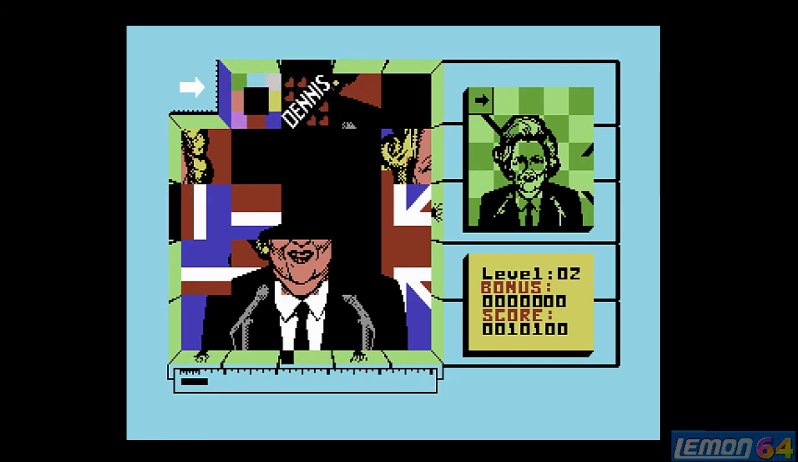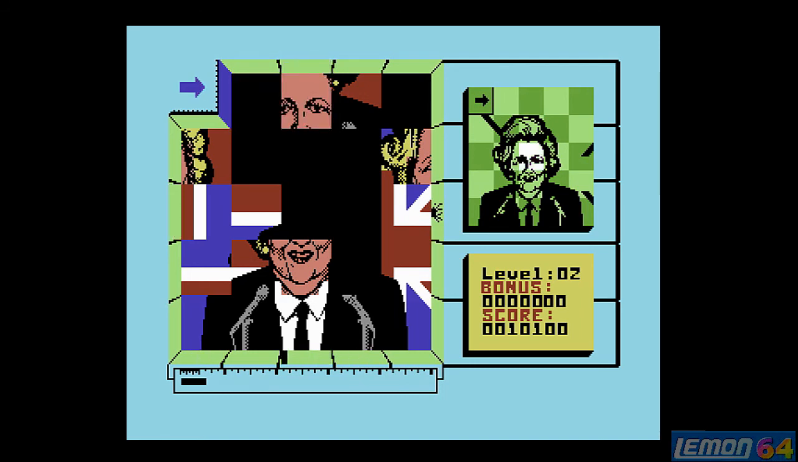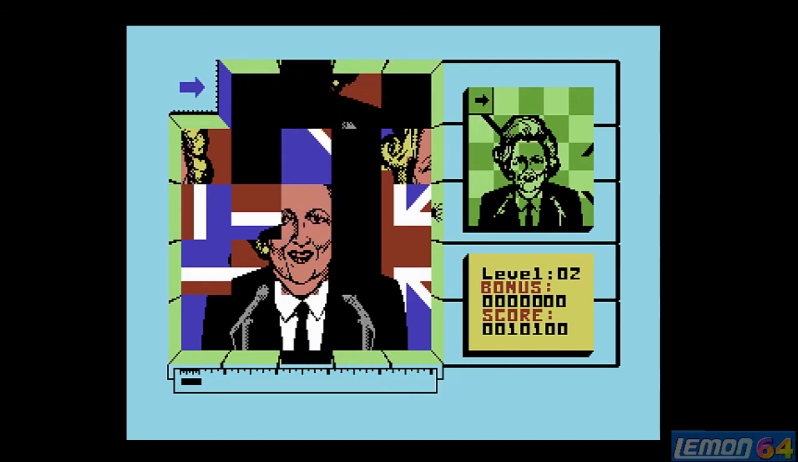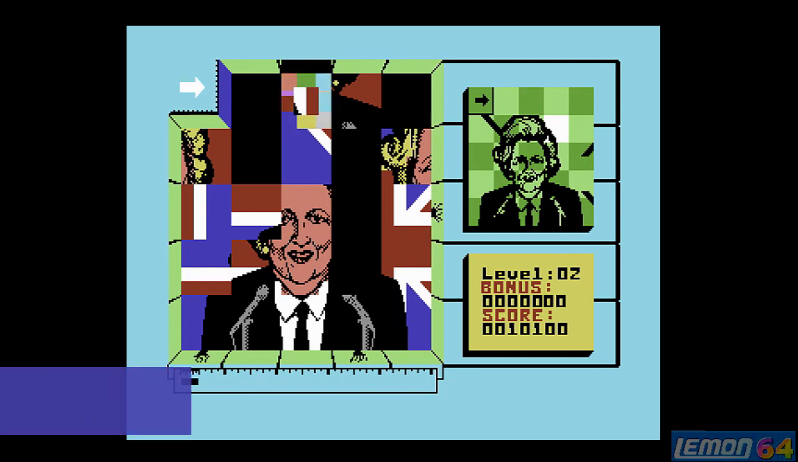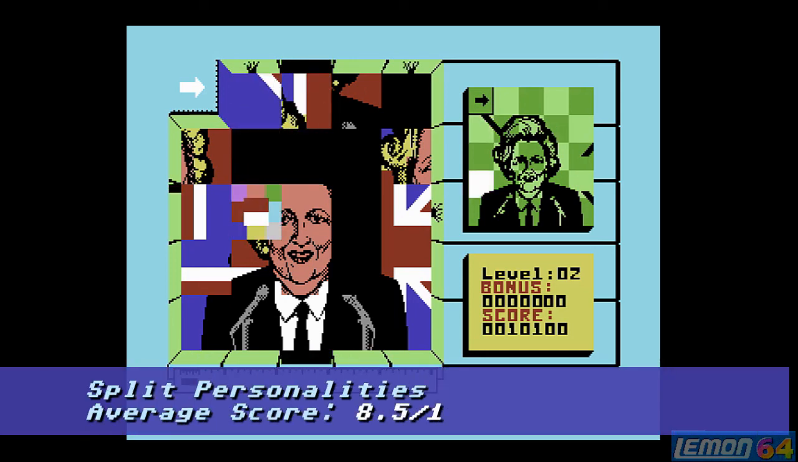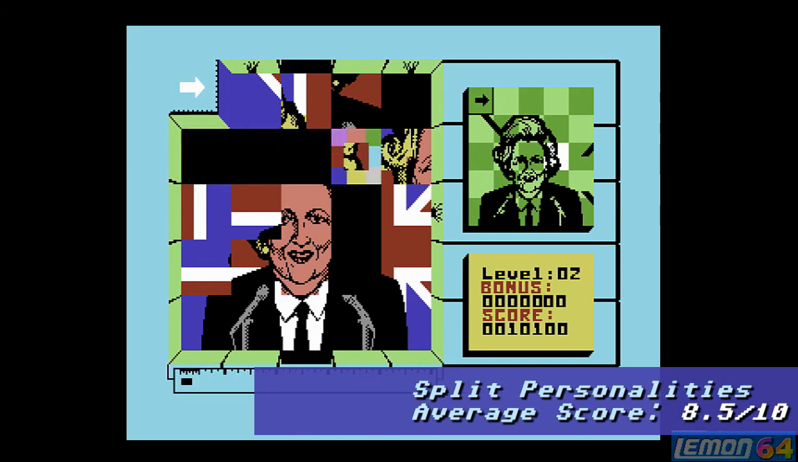Moving on to the scores. Commodore User gave this game 80%, Your Commodore gave it 80%, and Zzap originally gave it 93% in 1986, which gives this an average score of 8.5 out of 10.